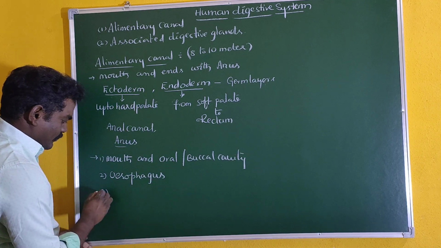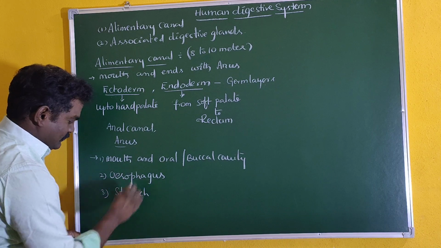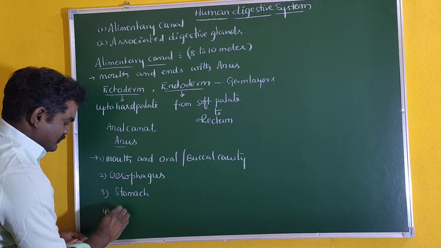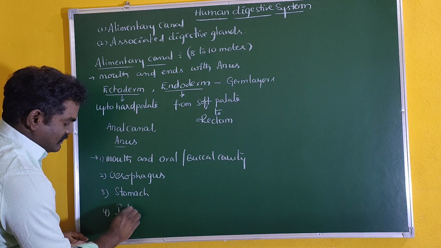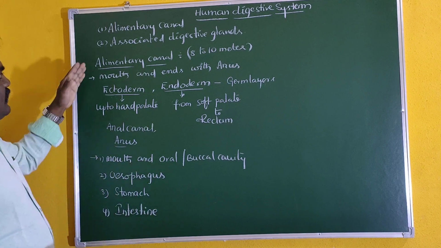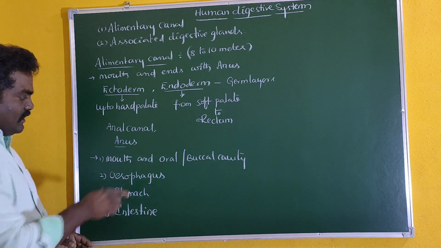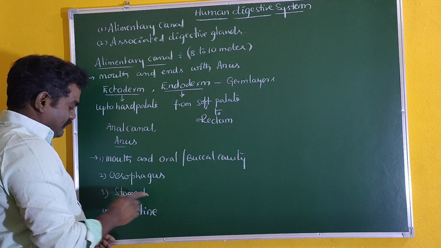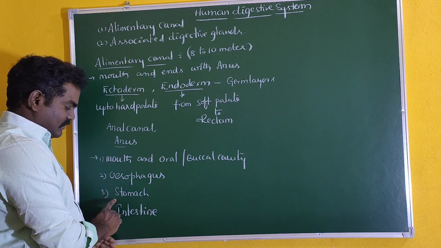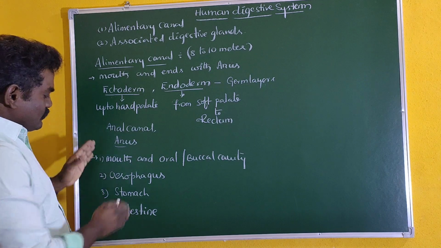The third part is the stomach. The fourth part is the intestine. These are the four portions.